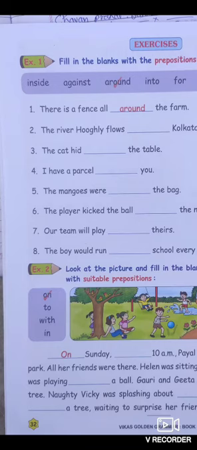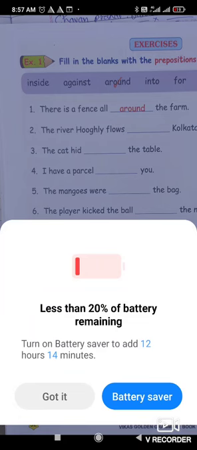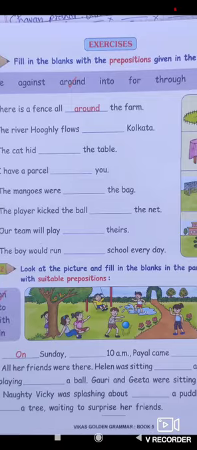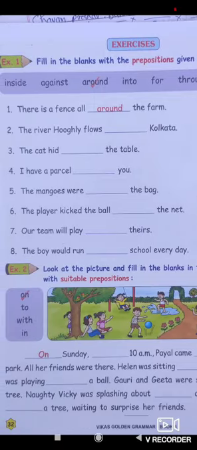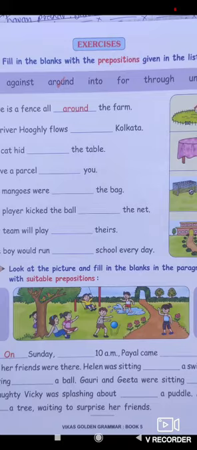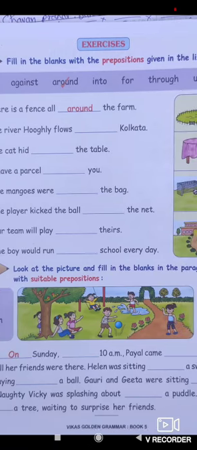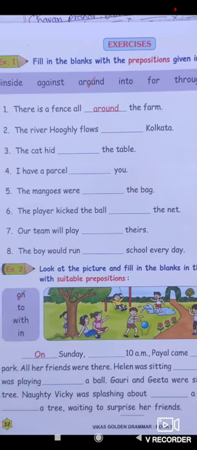The second sentence: The river Hooghly flows through Kolkata. The cat hid under the table. I have a parcel for you. The mangoes were inside the bag.